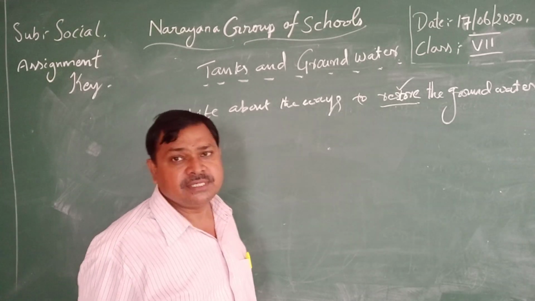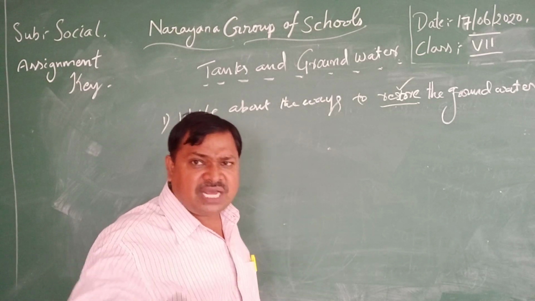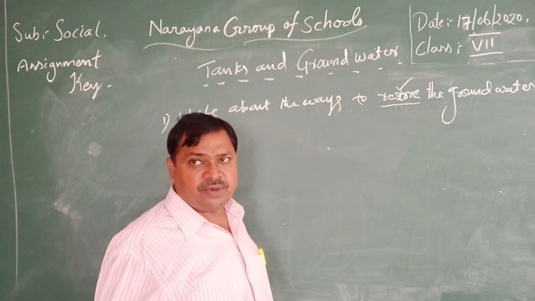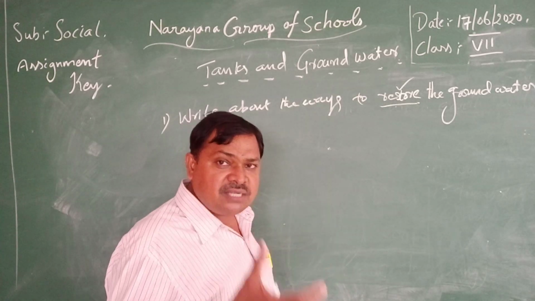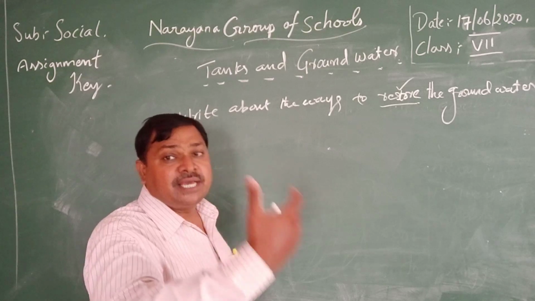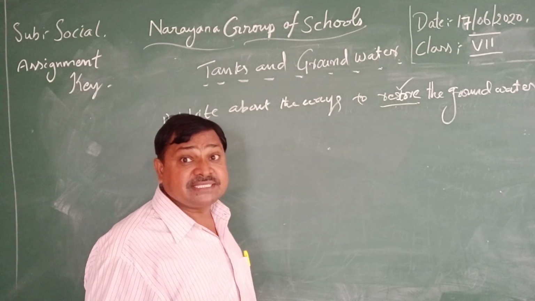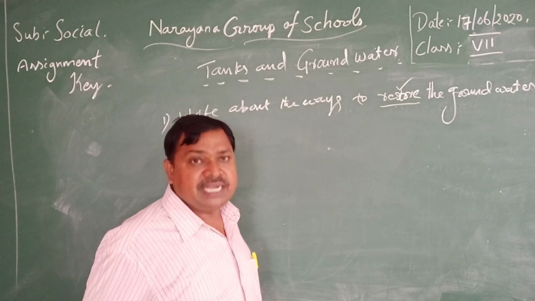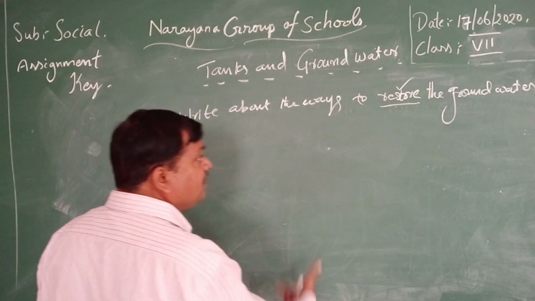For example, Japan has four islands, and there is no pure water, no drinking water. In Japan, salt water is changed into fresh water. Then they reuse and recycle water, because they have a lot of technology and technical knowledge, better than ours. That's why they are using and restoring water.